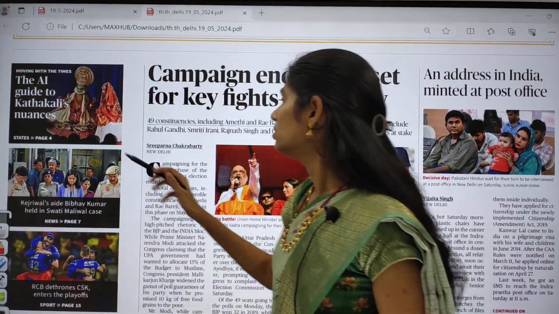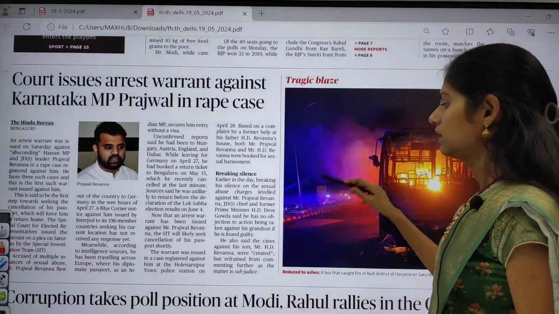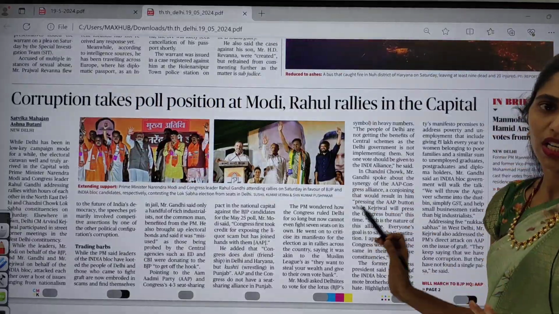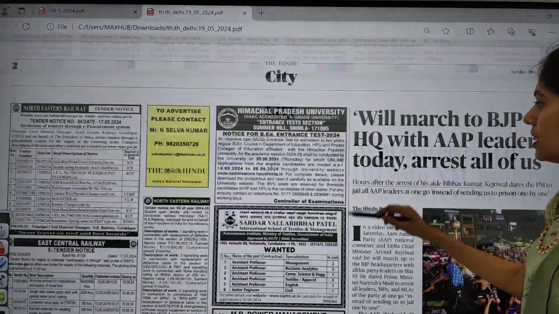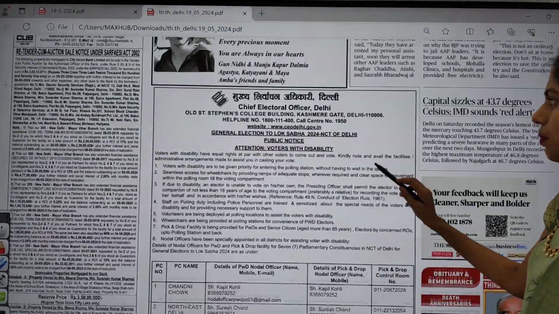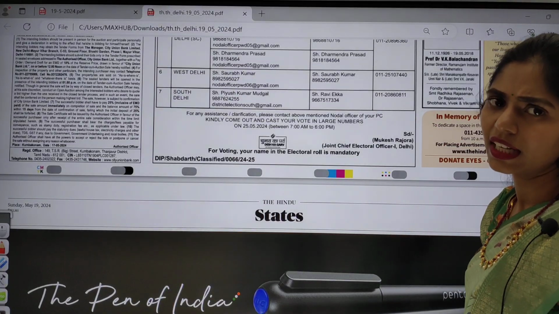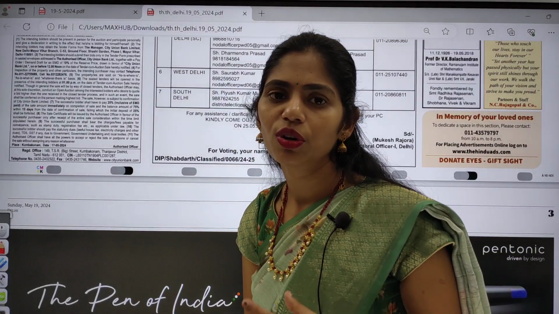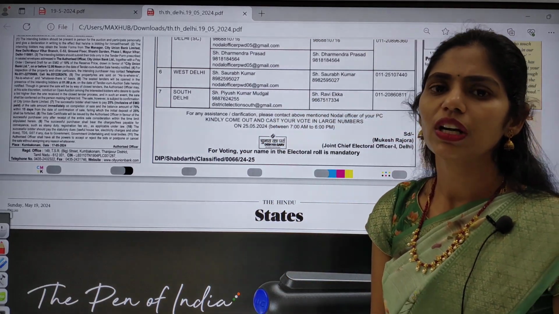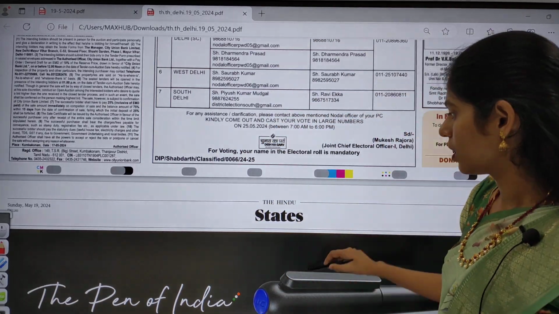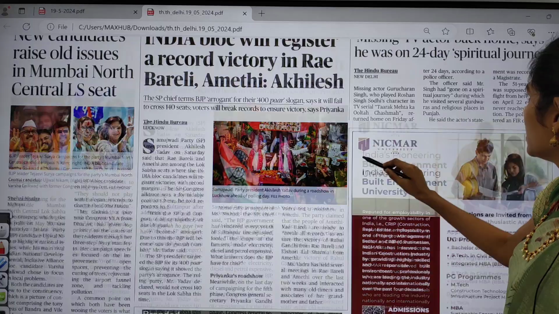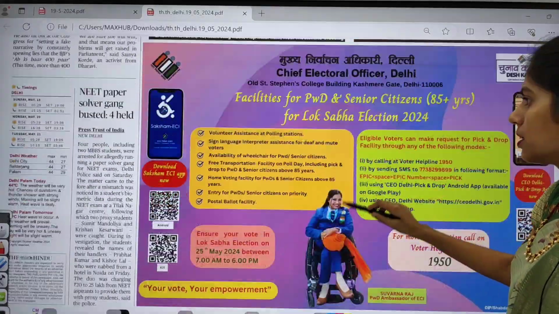If you move on, there is nothing important on our front page, and the city page also has nothing much important today. Today is Sunday, so there is no editorial, no text and context, no opinion page, and we are going to wind up this analysis within 25 to 30 minutes today. On this page also there is nothing much important.